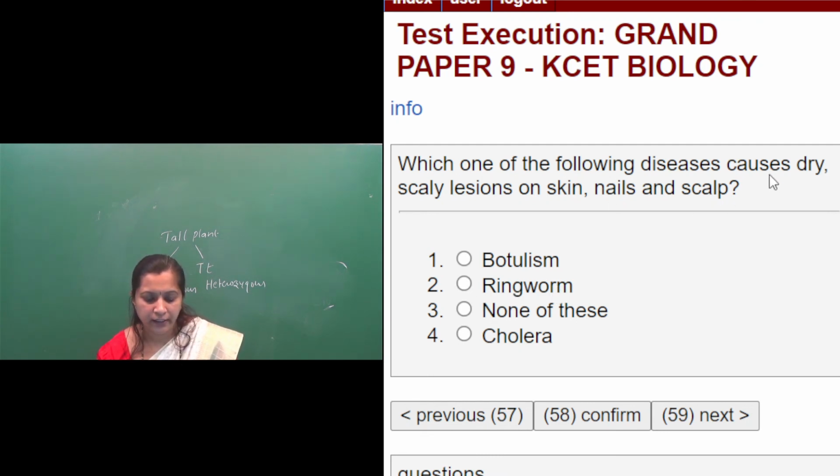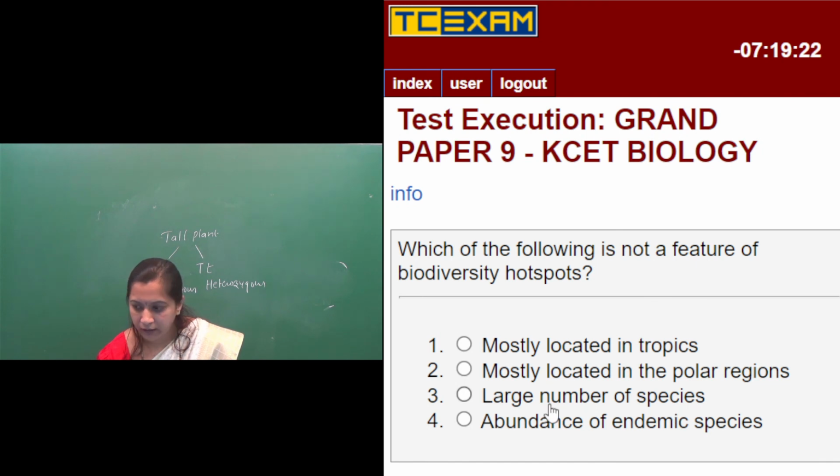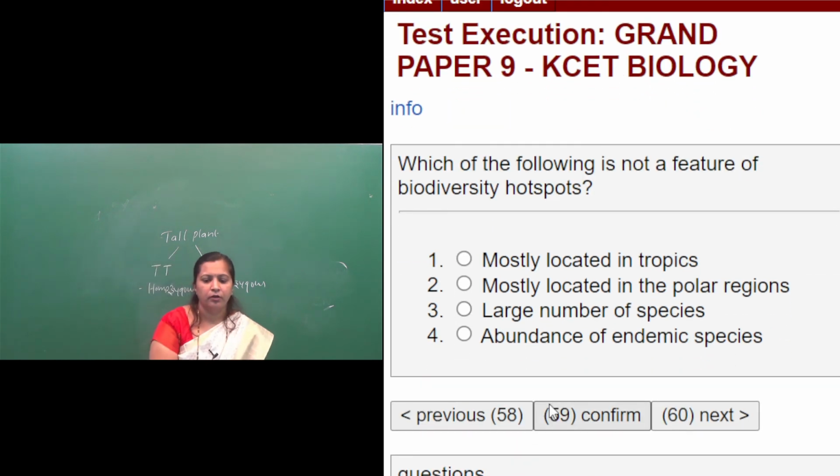Which one of the following diseases causes dry scaly lesions on skin, nails and scalp? That is the ringworm disease. Okay, we'll move on to the next question. Question number 59. Which of the following is not a feature of biodiversity hotspots? First option, mostly located in tropics. Second option, mostly located in the polar regions. Third option, large number of species. Fourth option, abundance of endemic species.